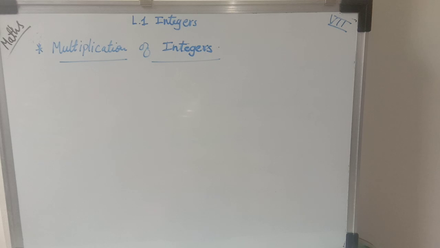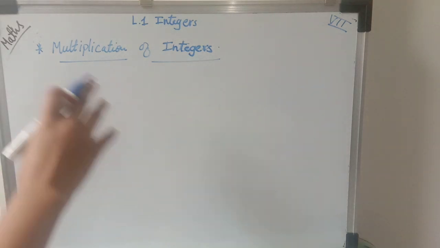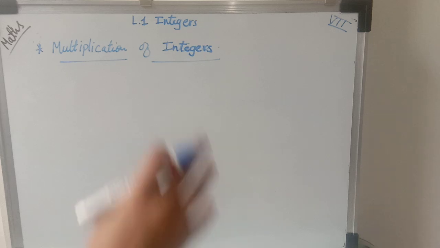So let's start. In the last session we saw the multiplication of integers. Let's revise what we learned yesterday.